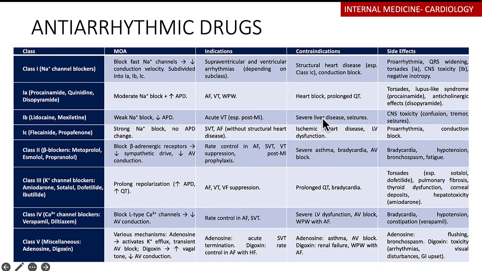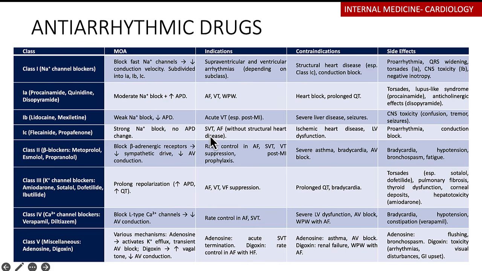Avoid them in liver disease. Avoid them in patients with seizures. They cause CNS toxicity, confusions, tremors, and seizures, which the patient had. Then class 1C is flecainide and propafenone, which are strong sodium channel blockers. They have no change on the action potential duration. They are also pro-arrhythmic. They may cause conduction blockade.